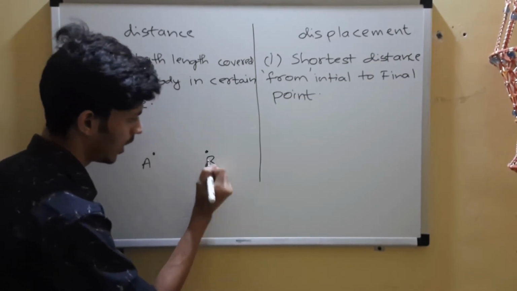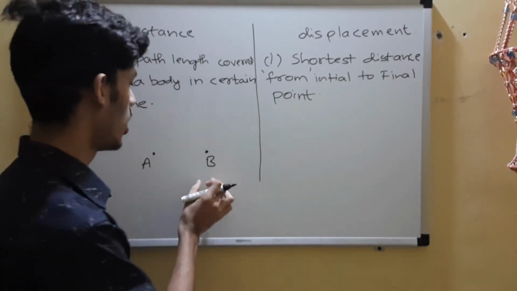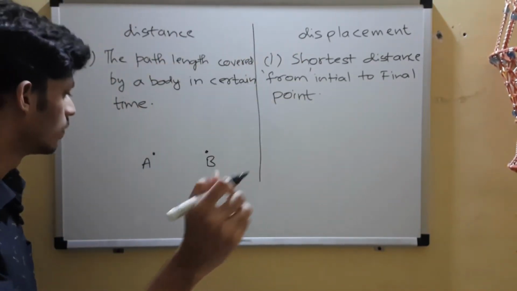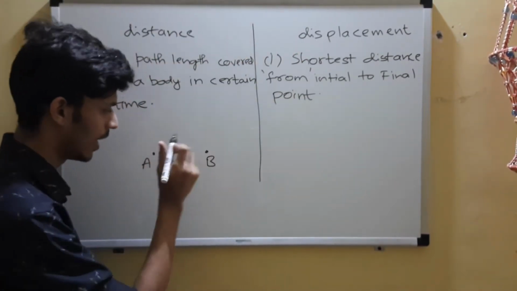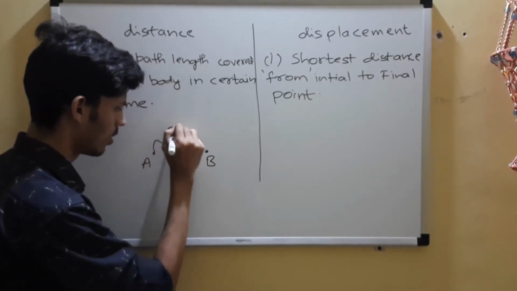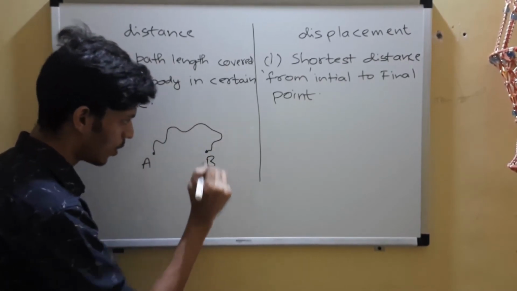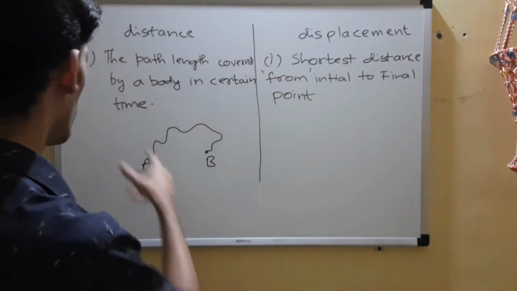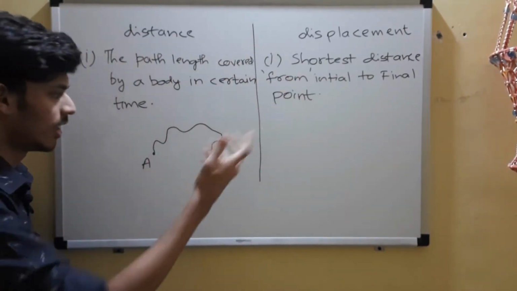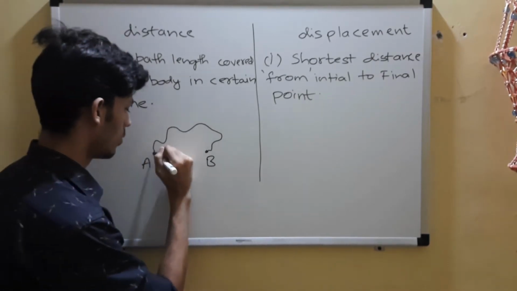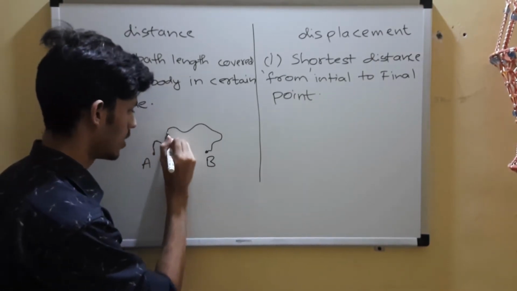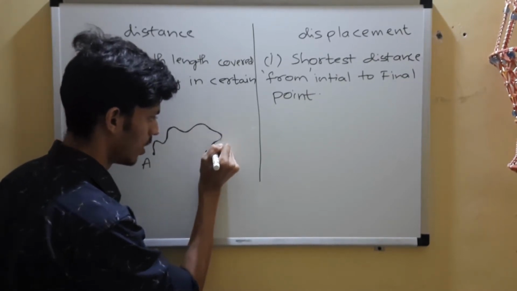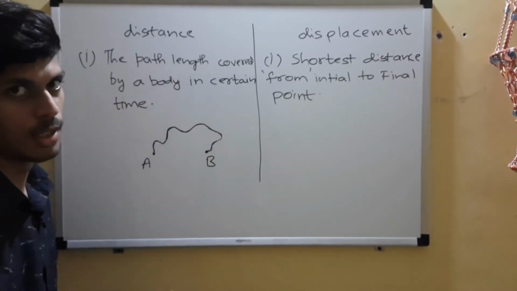So you have point A and point B. This is your initial point, this is your final point. I give you some time and freedom to move. So you start from A, but you have to end at B. That is my condition. So you start, you roam, and you come to B. So what is the distance in this case? Probably the path length that you covered, which is, from A where you started, you have to measure this entire length that you traveled. Okay, this entire road. So that will be the distance.